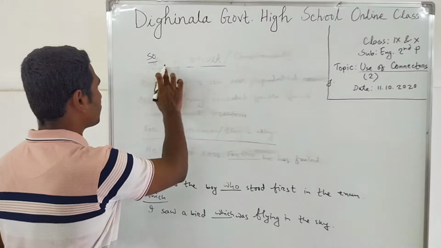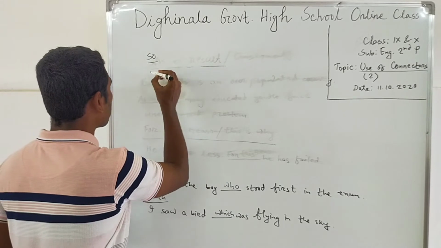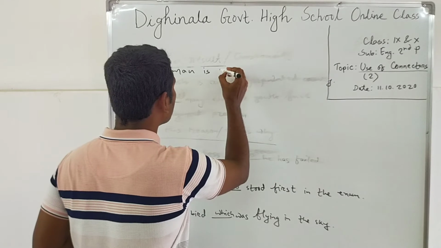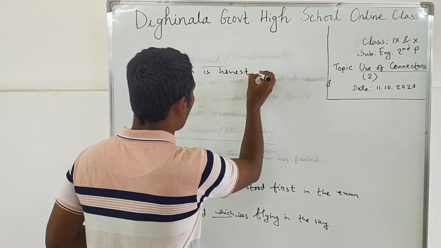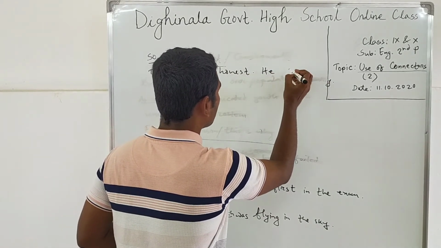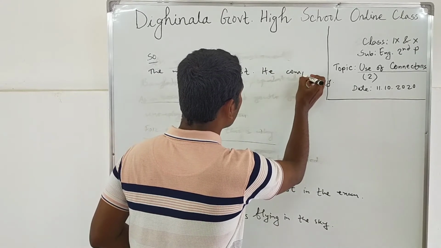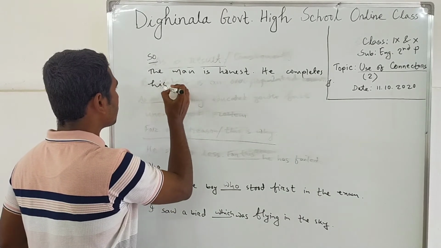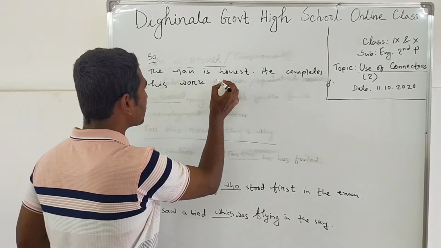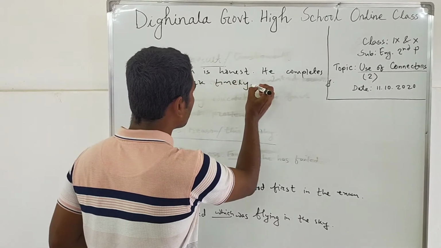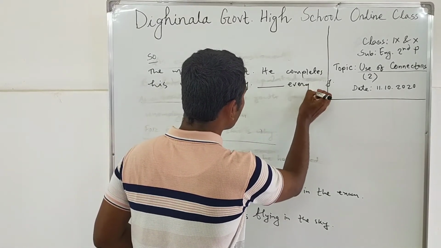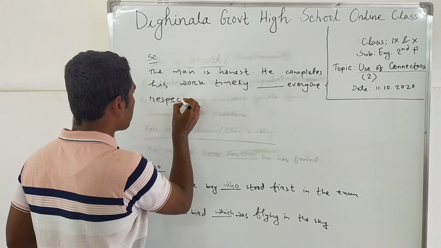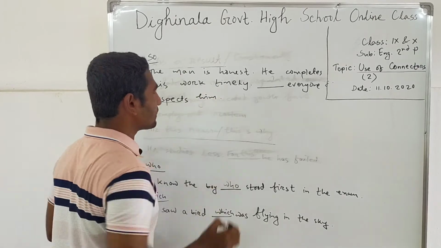Now see, the man is honest. He completes his work timely. Dash, everyone respects him.